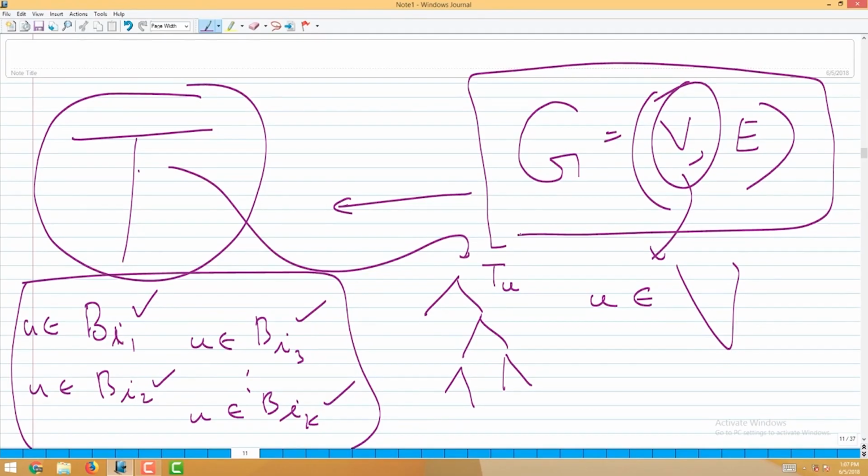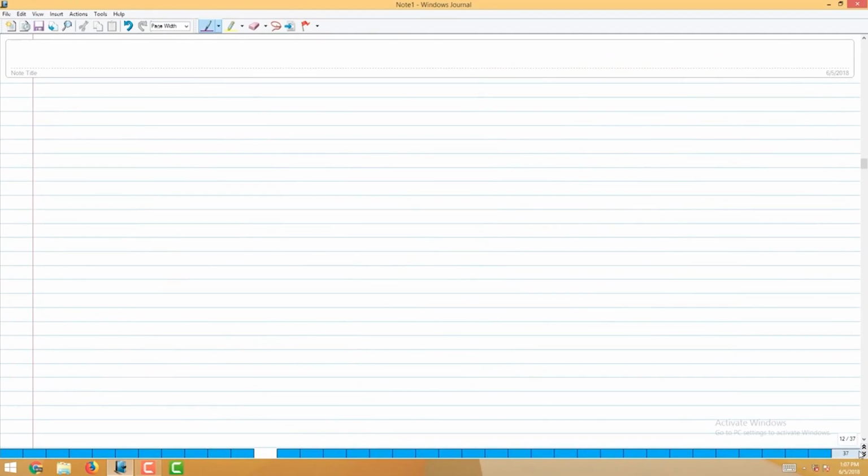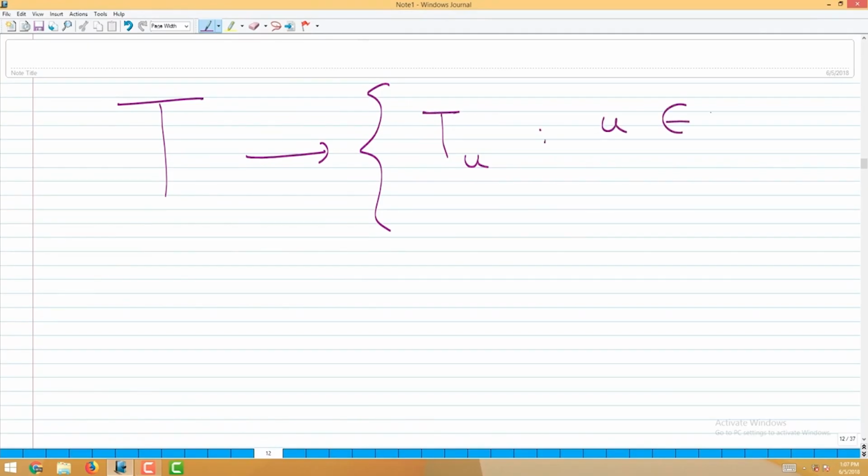Which subtrees? We have to make a list of subtrees. The universe is based on this tree, and from it I will make many subtrees, one subtree corresponding to each vertex of the chordal graph. So Tu, for u an element of V of G. How am I making the Tu subtree?